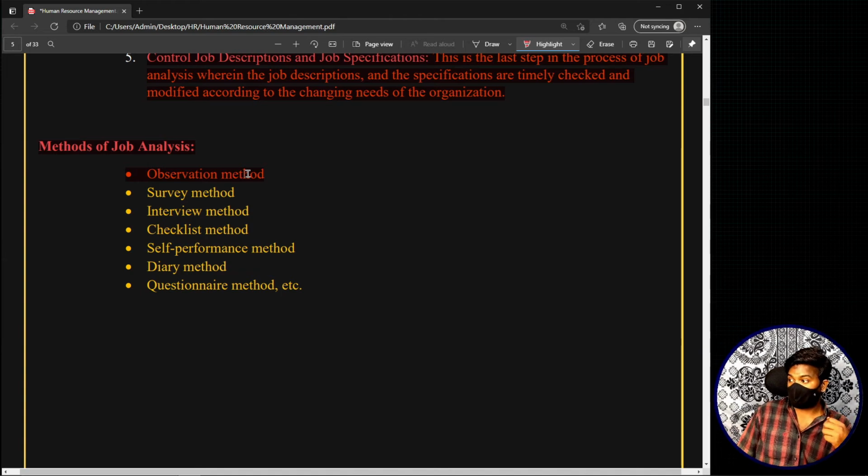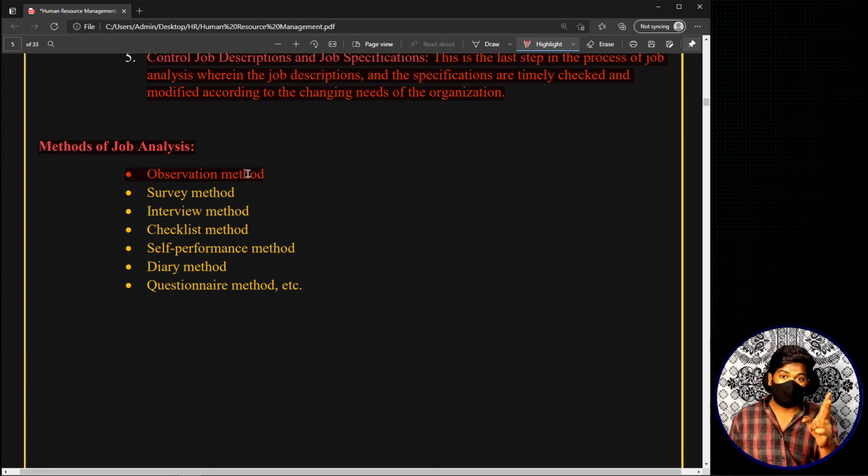Now let's take an example of an electrical engineer who works with very complicated, very small integrated circuits. I can't just stand beside an electrical engineer and keep observing which dots he is connecting with the soldering machine and all these things, right? It's very difficult. So this observation method may be effective in certain cases, and may not be effective in certain cases. But observation is one of the easiest methods. Okay, so this is the first method.